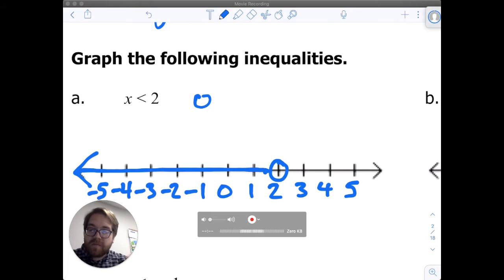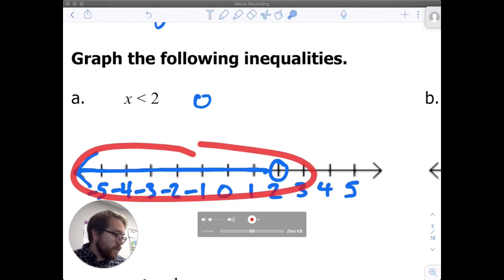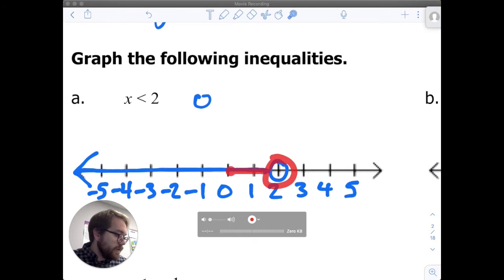Just mark it really thick with your pencil. You can use different colors if you have them available. So x is less than 2 looks like an open circle at 2, and then an arrow to the left, because that's all the numbers less than 2.